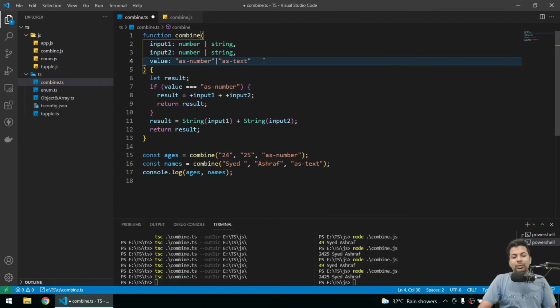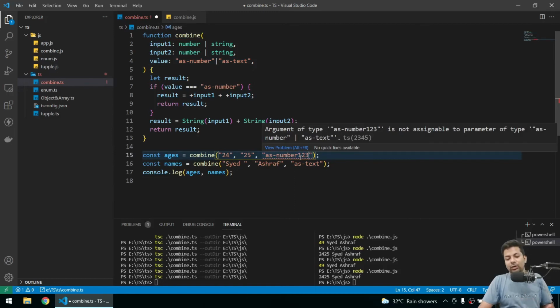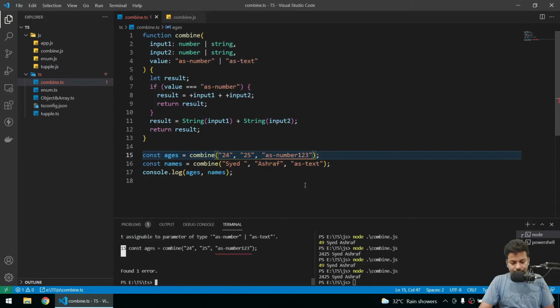Now you are saying it will be either a number or text. It can accept only two values. This is what literals are. You just tell it, okay, only these values are acceptable. Literals with unions: because you have literals defined, only these values will be acceptable. So if you try to send number 123, you can't, because it's acceptable only as number or as text. Save it. If I try to run it, it's not runnable, but it will give you the output.